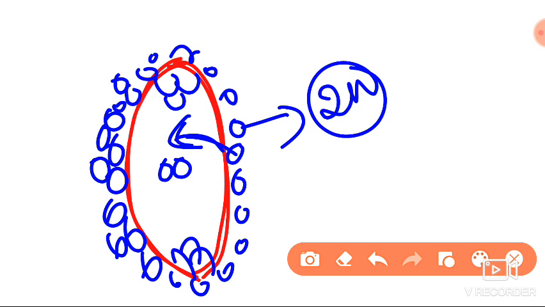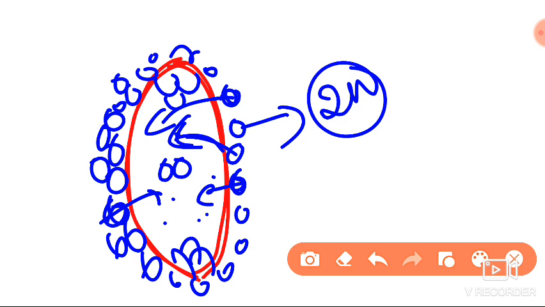For example, these cells undergo division, and they will try to come into the embryo sac. Again there is a development of another embryo. Multiple embryos are going to be formed here. Sometimes the integument cells also try to come inside the embryo sac. That condition is also going to happen here.